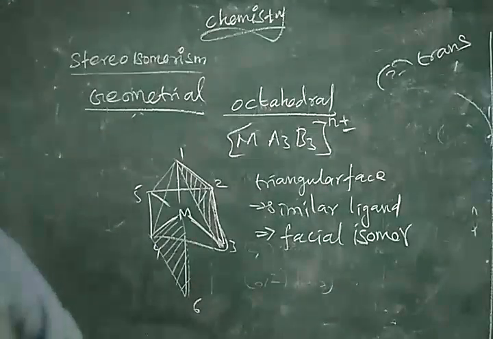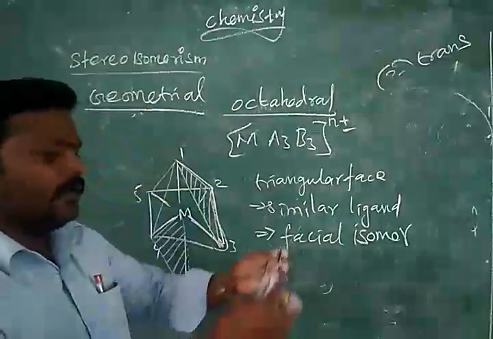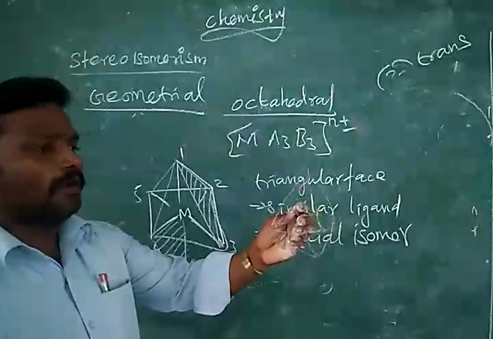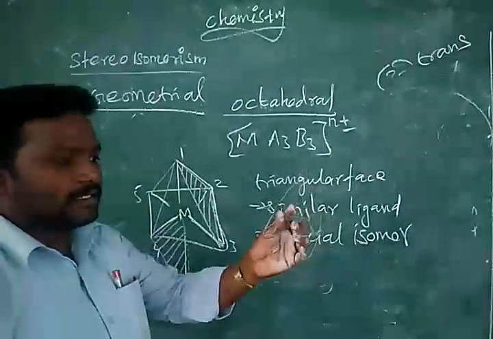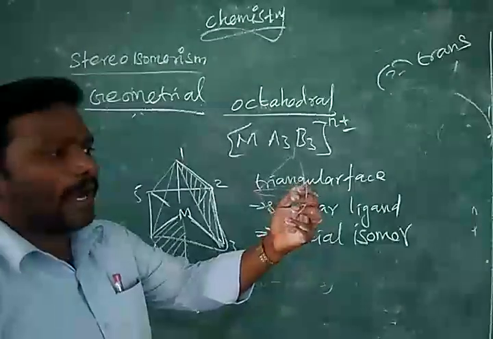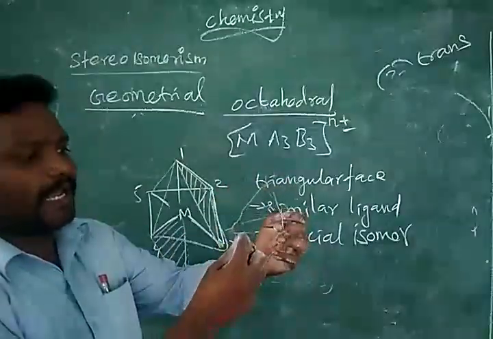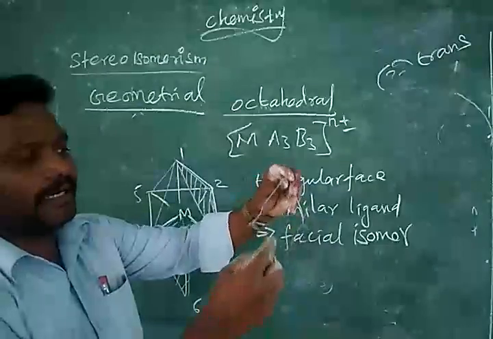Let us see a small model for this. We just remember one octahedral structure, right? In this, you take any one triangular face. I am taking this triangular face, right?